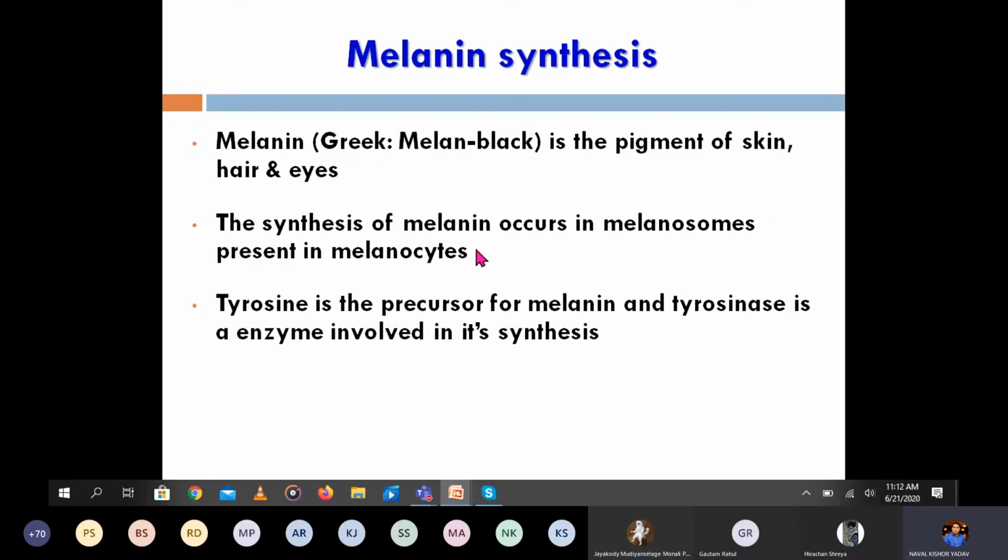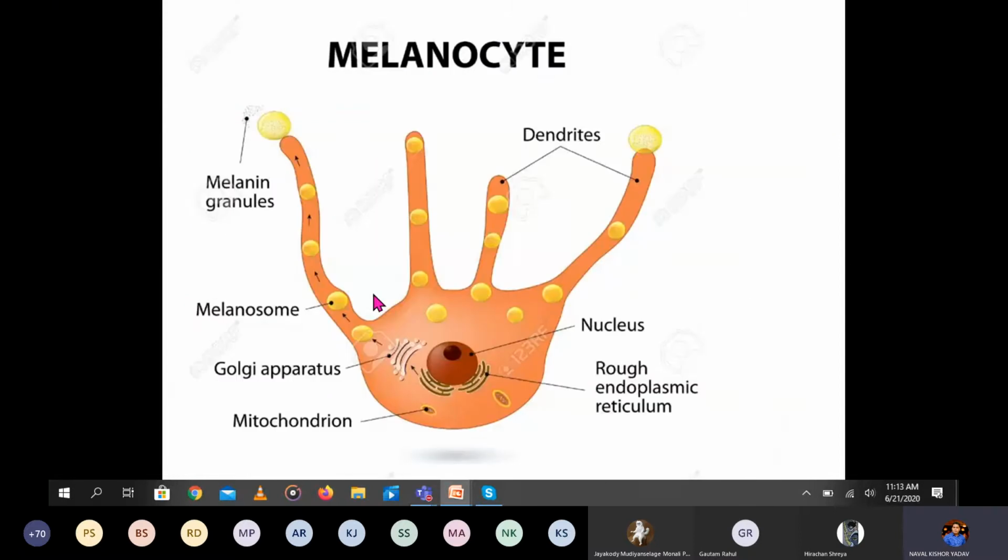As I told, it is synthesized in the melanosome, present in the melanocyte, as I have shown before. Here you can see this is a melanocyte and these are the melanosomes present in the melanocyte. In these, there is a synthesis of the melanin.